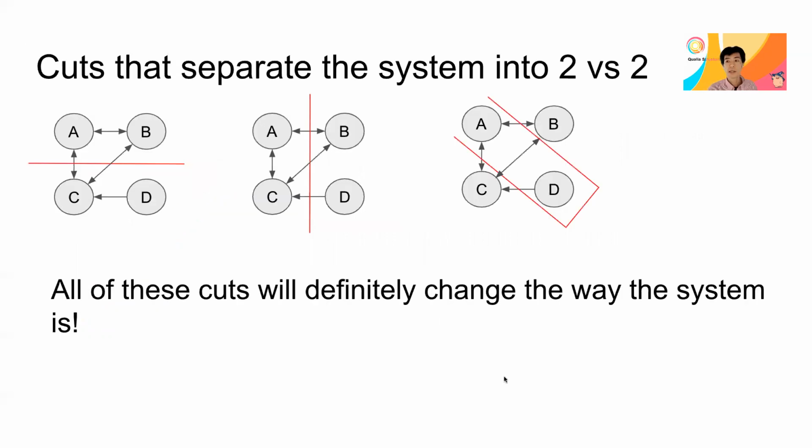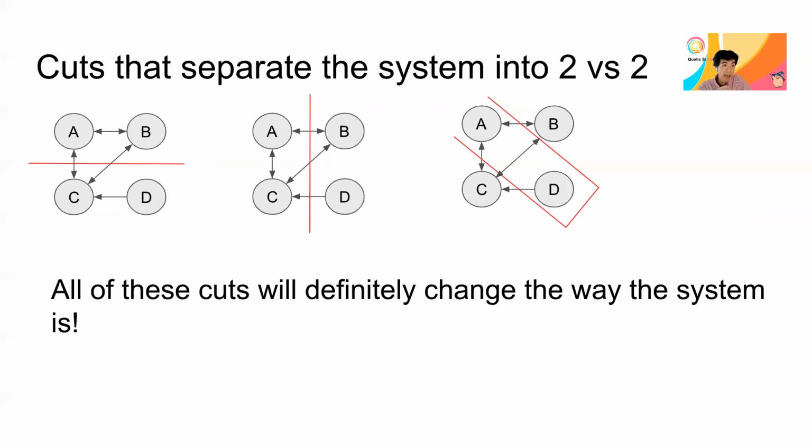Okay, then let's talk about the other three ways to cut the system. In fact, there are only three other ways to cut the system: AB versus CD, AC versus BD, and AD versus CB. It turns out that all of these cuts will definitely change the way the system is.